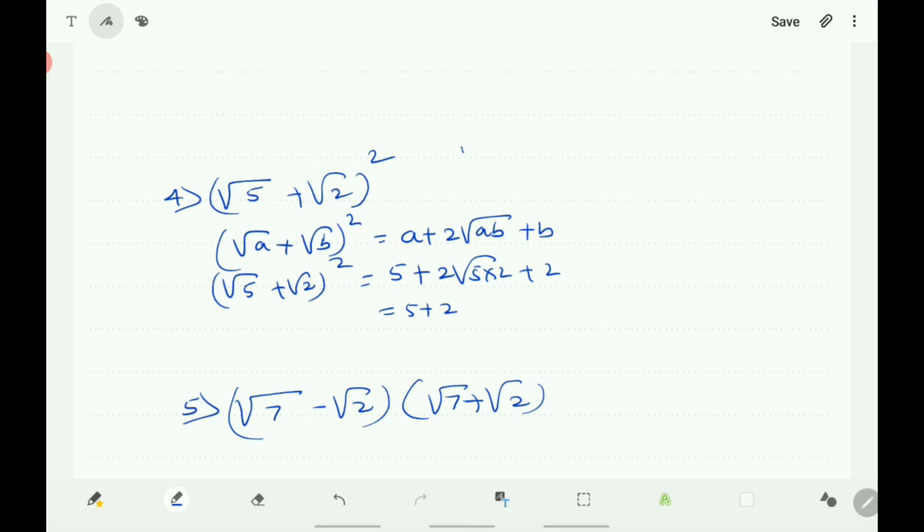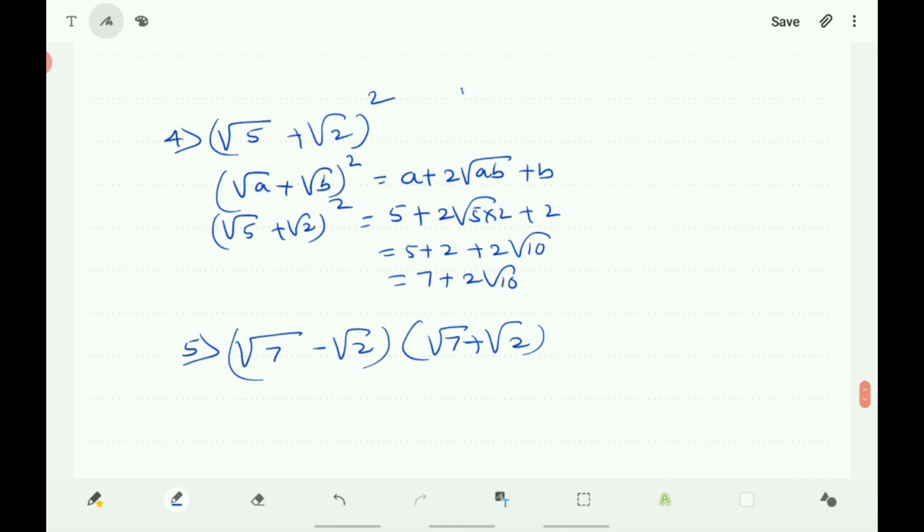Bring 5 plus 2 together, that is 7, plus 2√10. The expansion of (√5 + √2) the whole square is 7 + 2√10.